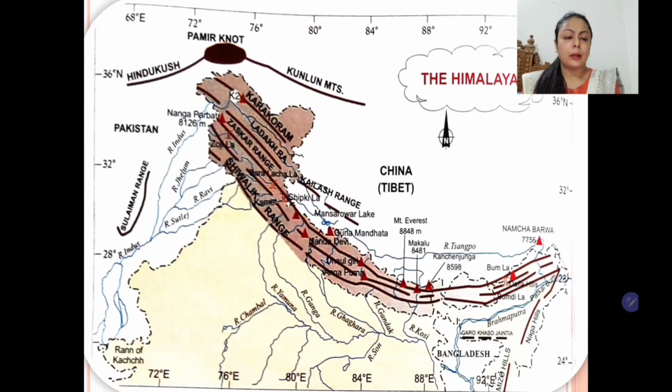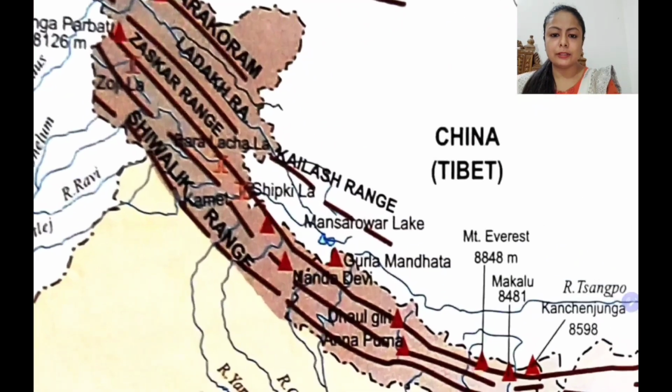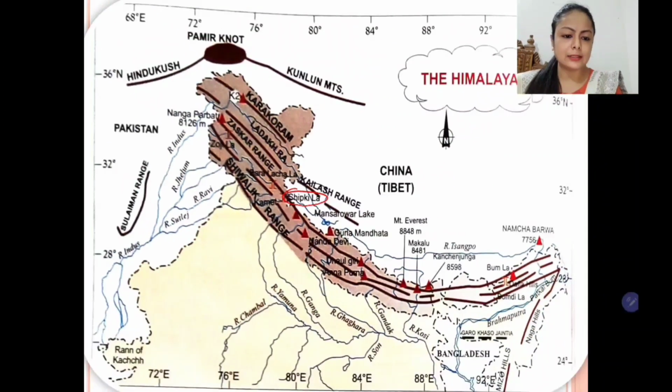There are several passes in the Himalayas. They are actually gaps in between the mountain ranges, from where people can move from one side of the mountain to the other side. So they are known as passes, mountain passes. Children, if I zoom in, you can see Shipkila Pass. There are several other passes you can see here. They are actually passages from where people can move from one side to the other side.